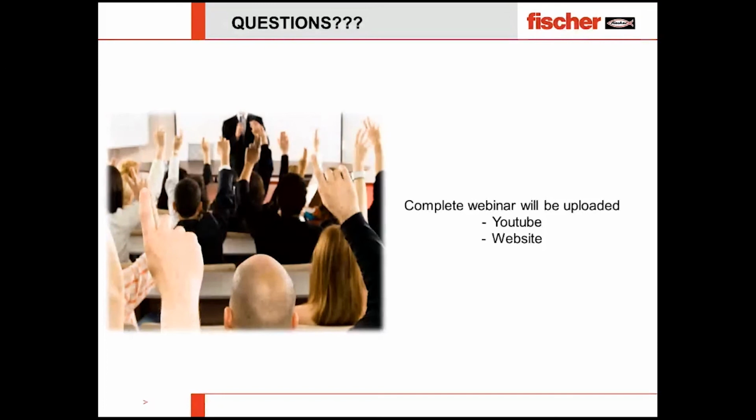Anjum is asking, if we keep a load offset on the anchor fixing, that is between the base material and the point of load, will the loading capacity of the anchor decrease? Definitely, Anjum. If there is a load eccentricity from the point of load to the anchor, which I understood you are talking about, let's say an offset for shear load, there will be a reduction in the anchor capacity, but for the tension load there will be no reduction.